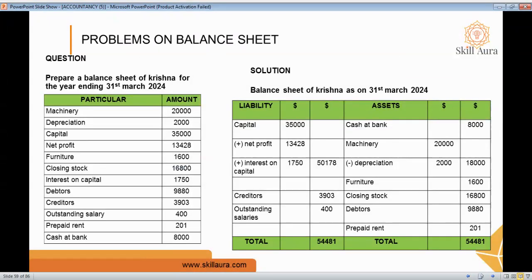Let's have an example for this with a problem. The question is, prepare a balance sheet of Krishna for the year ending 31st March 2024. It has two columns, particulars and amount.